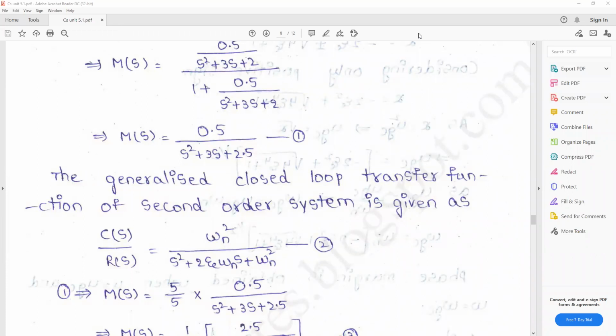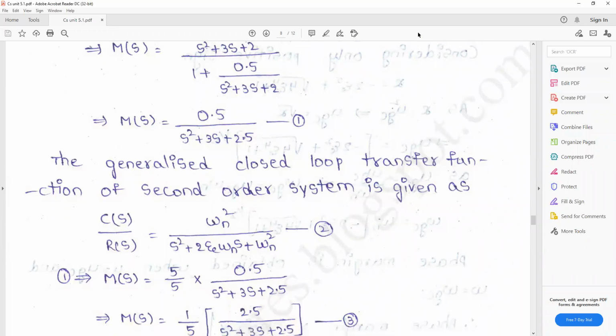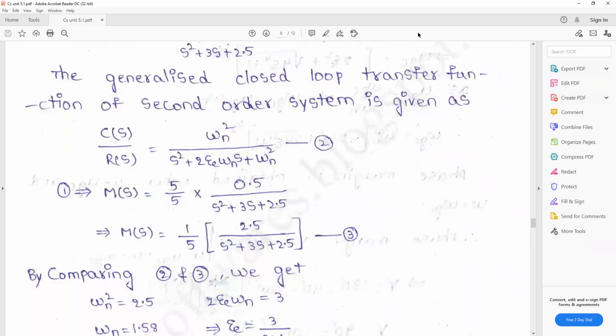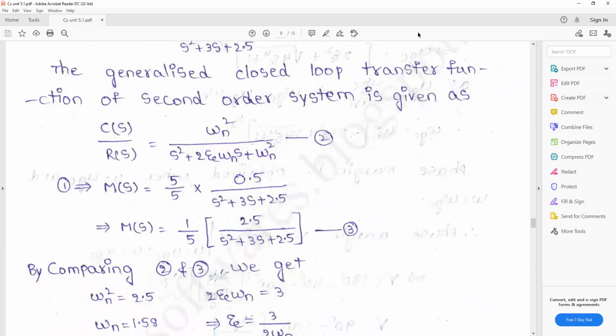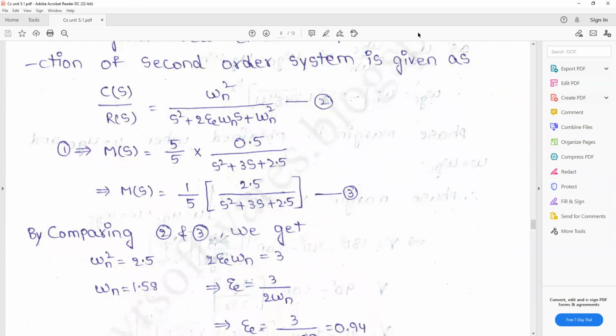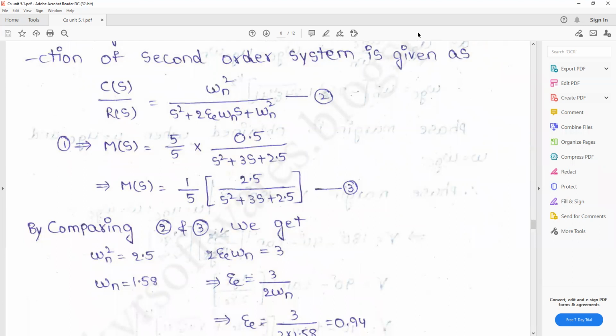Now comparing the standard form of the closed loop second order system with the given transfer function, ωn² is 2.5 and 2ζωn is 3.